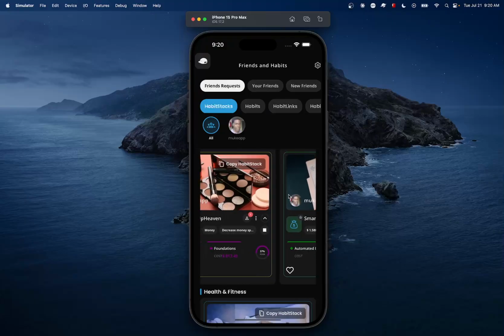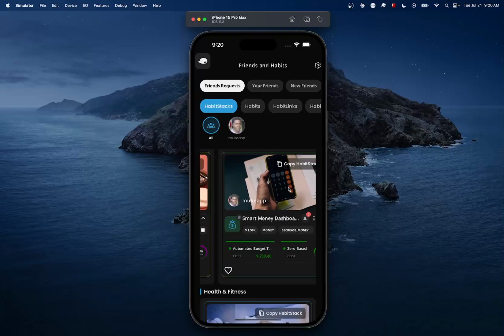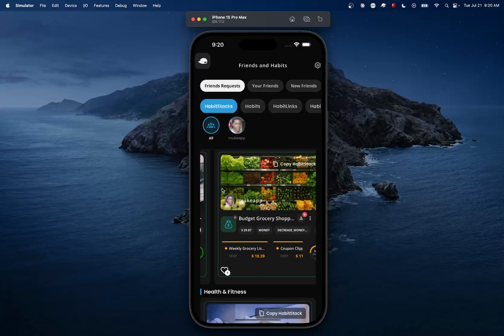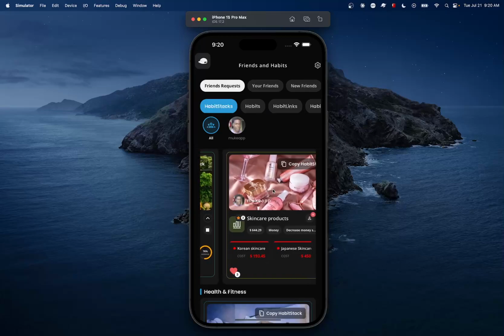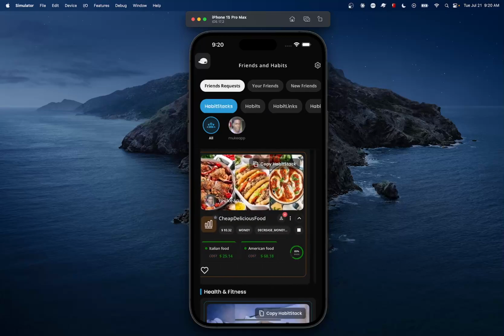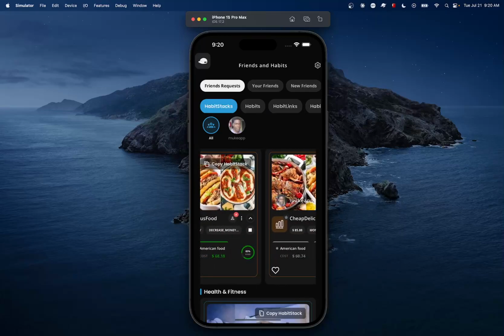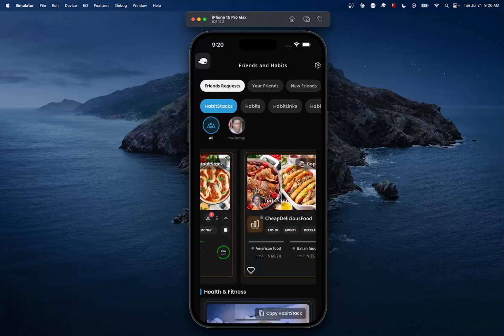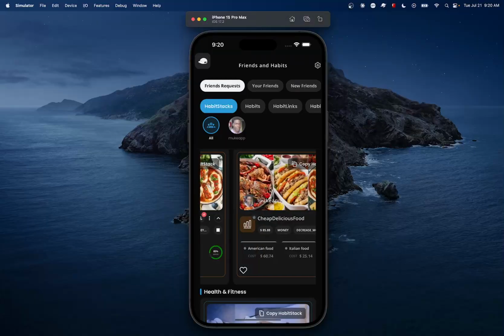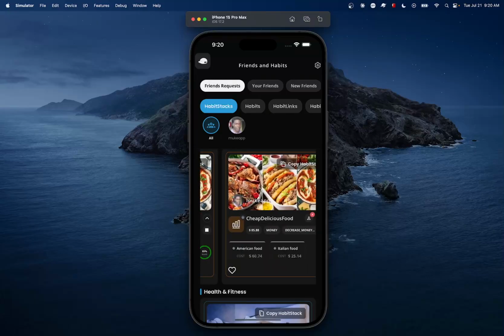When you are friends, you can basically copy any HabitStacks from your friends. And this is basically the core MVP of NoCaps: the fact that you can copy HabitStacks from friends, from family, and from the marketplace.